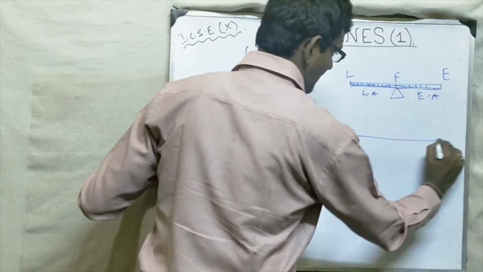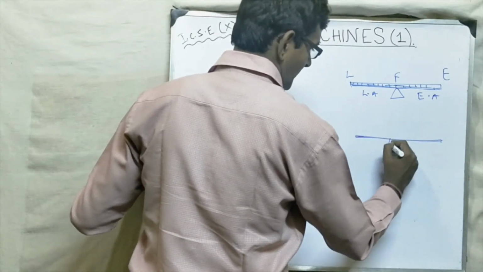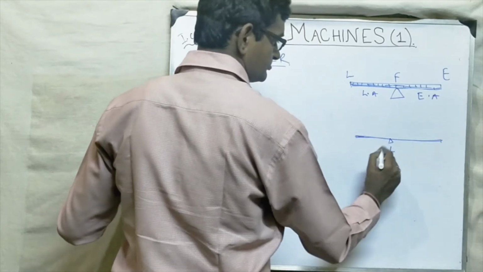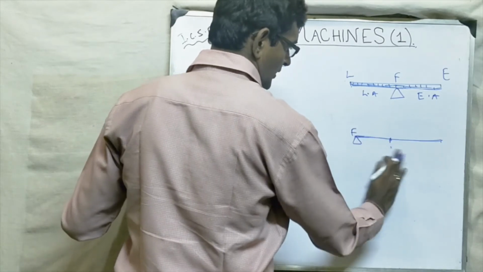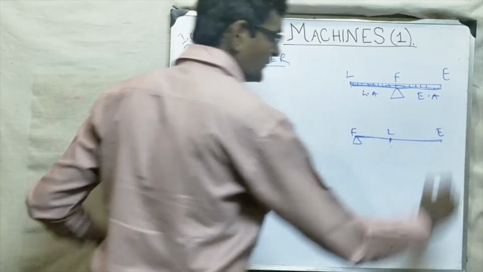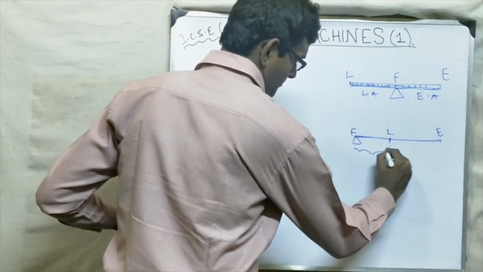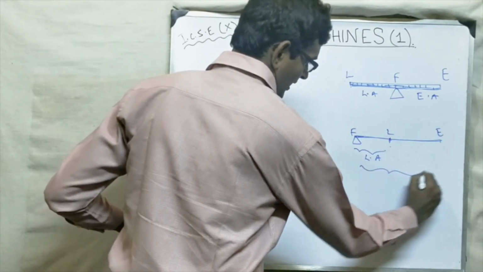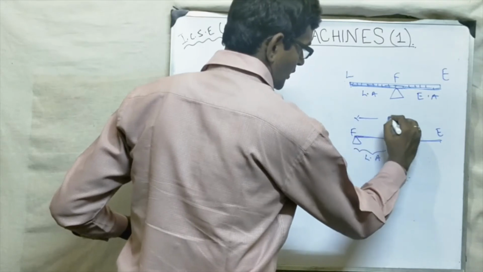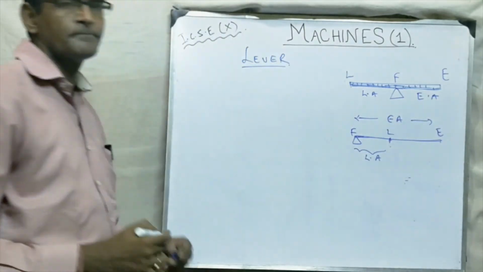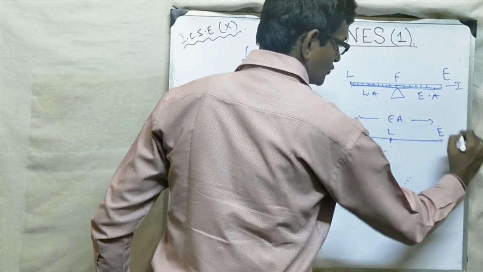Now if I consider a class 2 lever, what happens in a class 2 lever? The load is in the middle. Here is the load. Suppose this end is the fulcrum. Here is the load and here is the effort. Then this much is the load arm and this much is the effort arm. This is the class 1 lever. This is the class 2 lever.